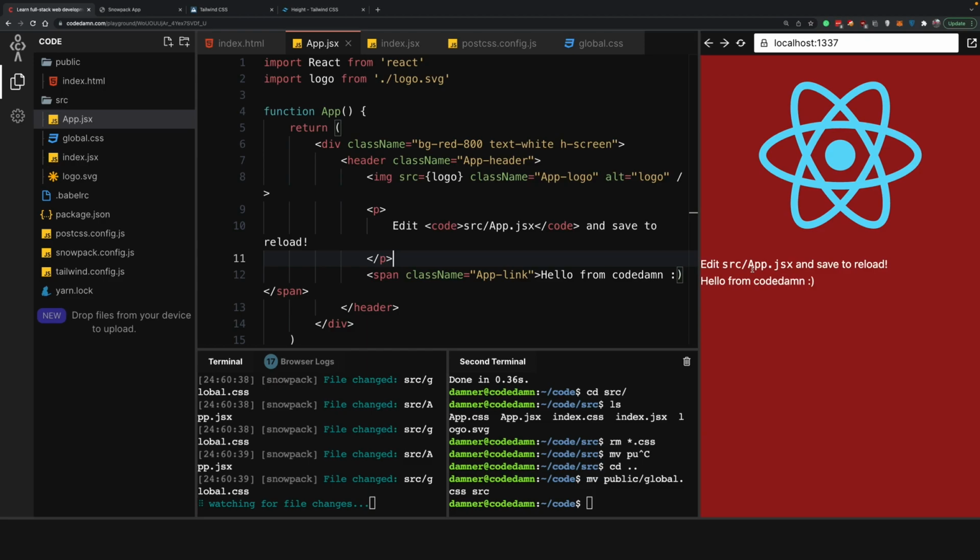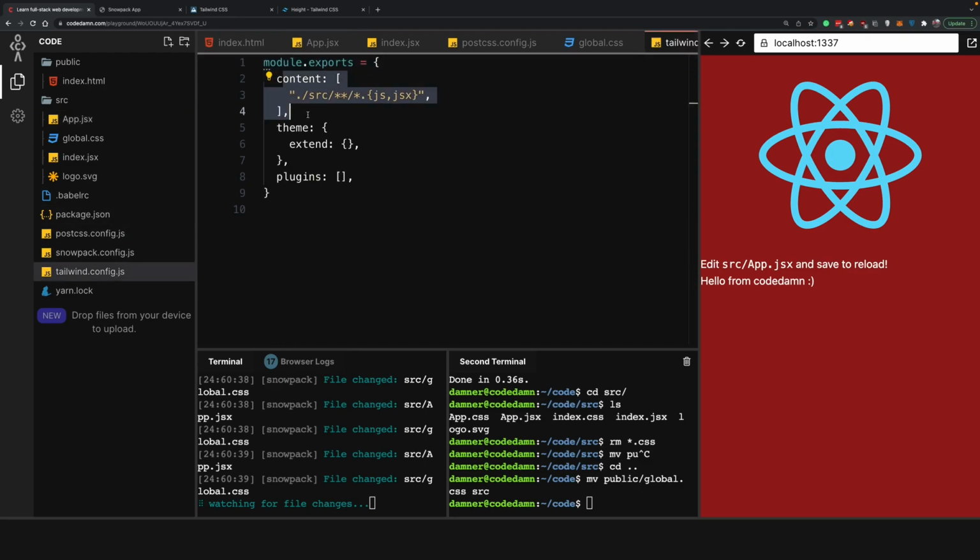It will automatically minify and take out all the required things from your React JSX files, thanks to the content property which you have specified over here. So that's all for this one. In the next video, let's explore a bit about this configuration file as well.